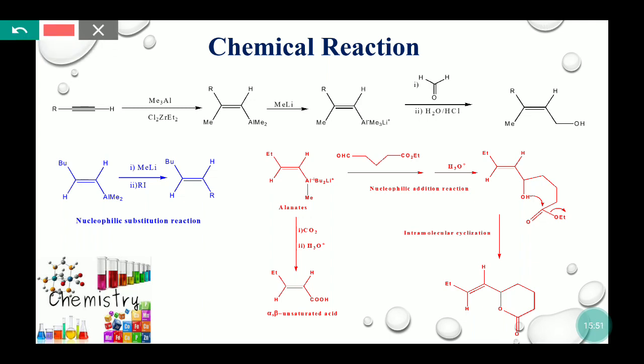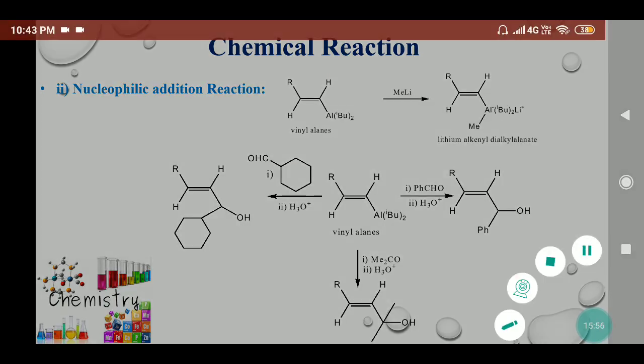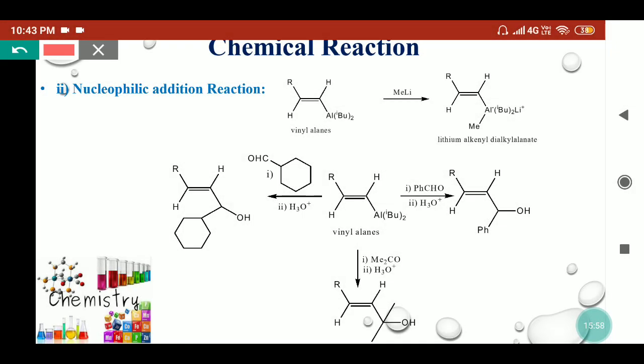Now coming to the vinylalanes. Vinylalanes can react with organolithium compounds, and they can form the alanates, where the organolithium compound will react with the aluminium and give the negative charge to the aluminium. Now these complexes are more reactive towards the nucleophilic addition reaction compared to the vinyl moieties. Though the vinylalanes and the lithium alkyl dialkenyl alanates can both react with different types of aldehydes.